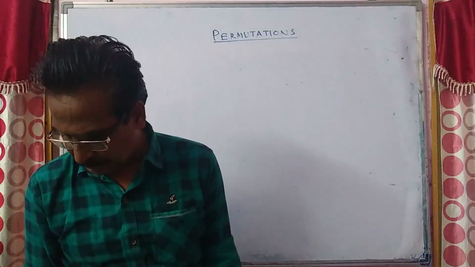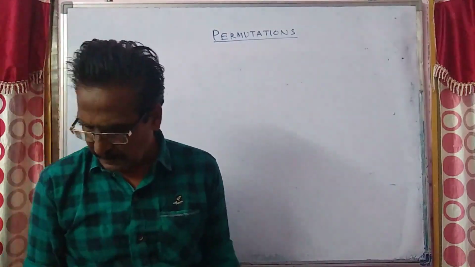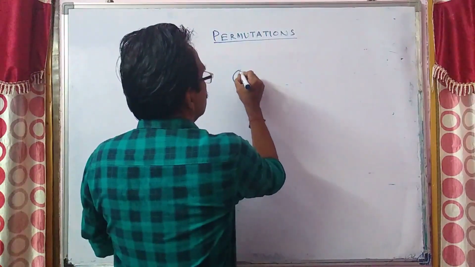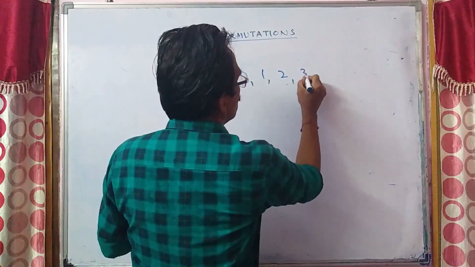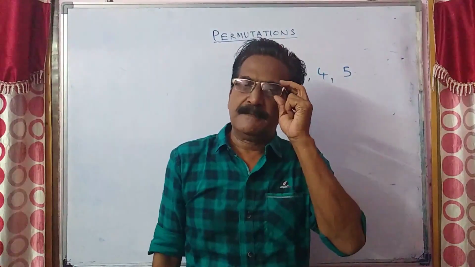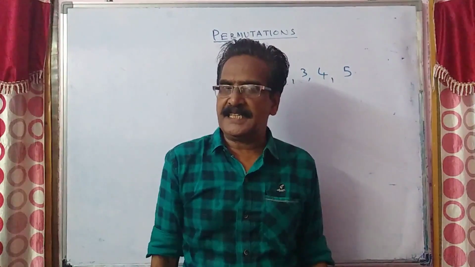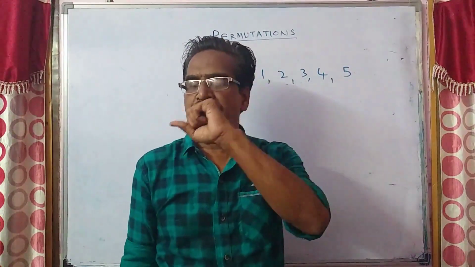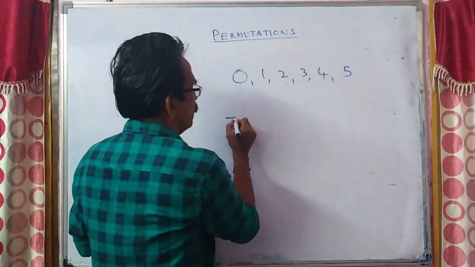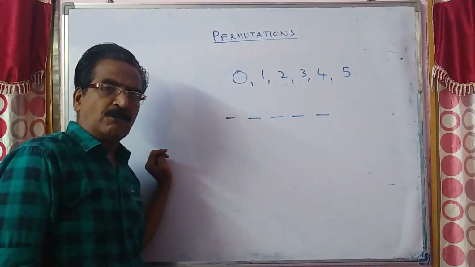Next question, friends. The number of 5-digit numbers formed by the digits 0, 1, 2, 3, 4, 5 which are divisible by 5. 5-digit numbers means 5 blanks you have to fill.